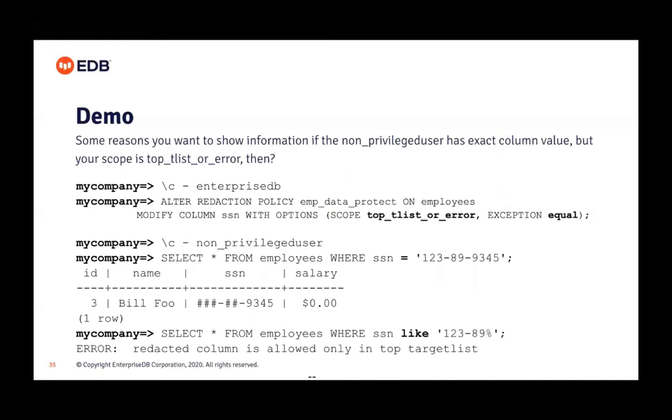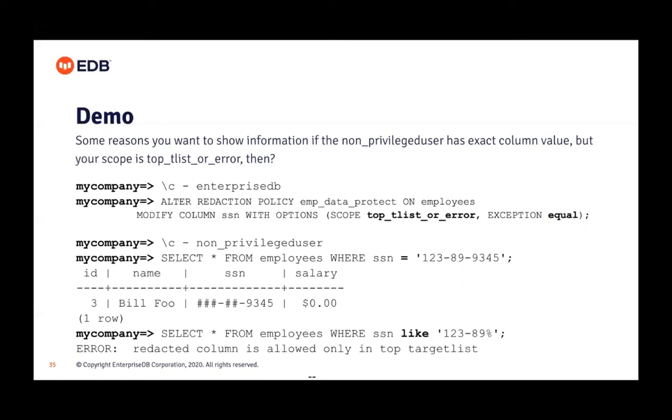Okay, but there is some reason you might want an exemption. Let's say my scope is top list or error. I don't want an error when I use some equal condition, where I want to allow the user, if they have the exact value, to fire the query. It's a common requirement. Like you have an e-commerce application where you have some random string for order number. If that user has that exact value, you allow that user to find his data, right?